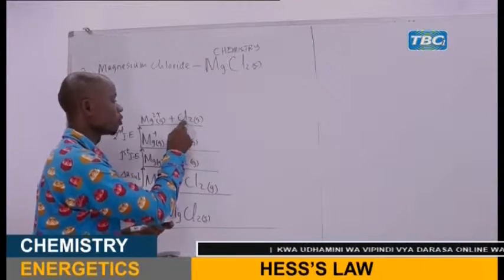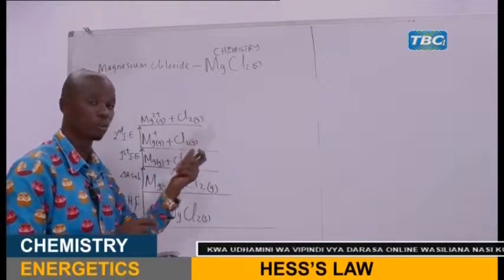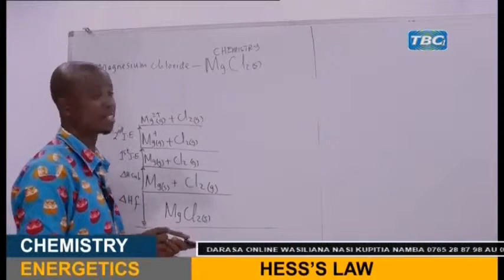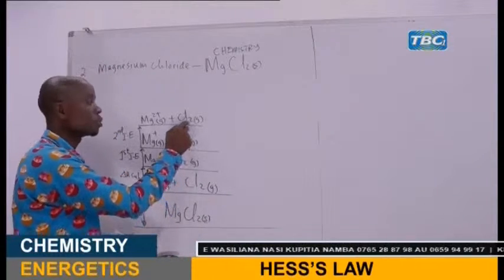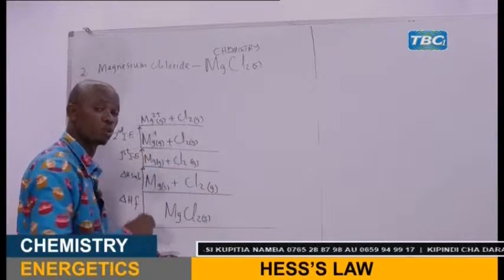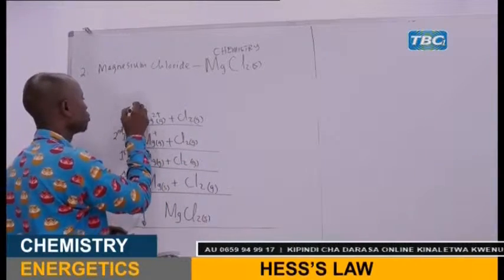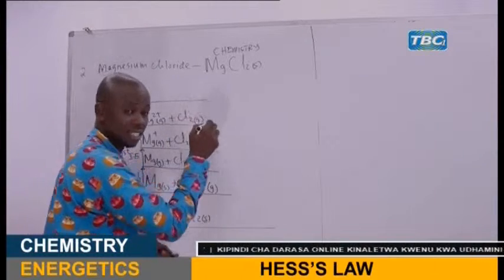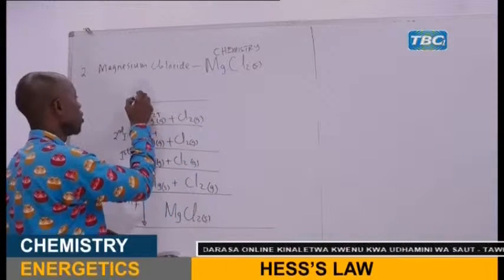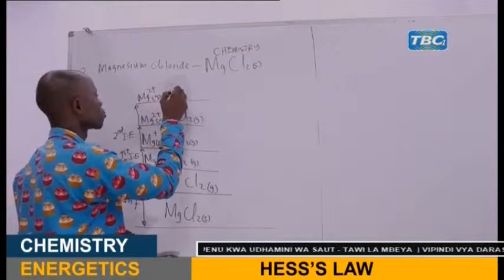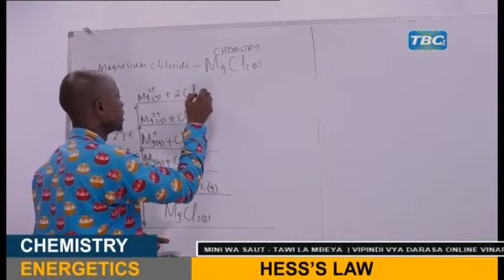So conversion of a chlorine molecule into a gaseous atom is atomization. But here, because there are two chlorine atoms, we are going to get 2 moles of gaseous chlorine atoms. So here we are going to have the magnesium ion plus 2 chlorine gaseous atoms.